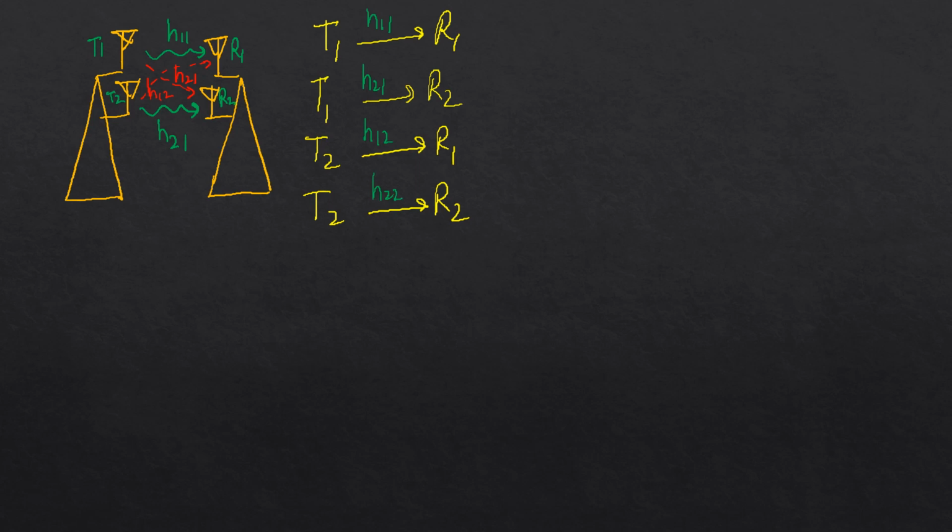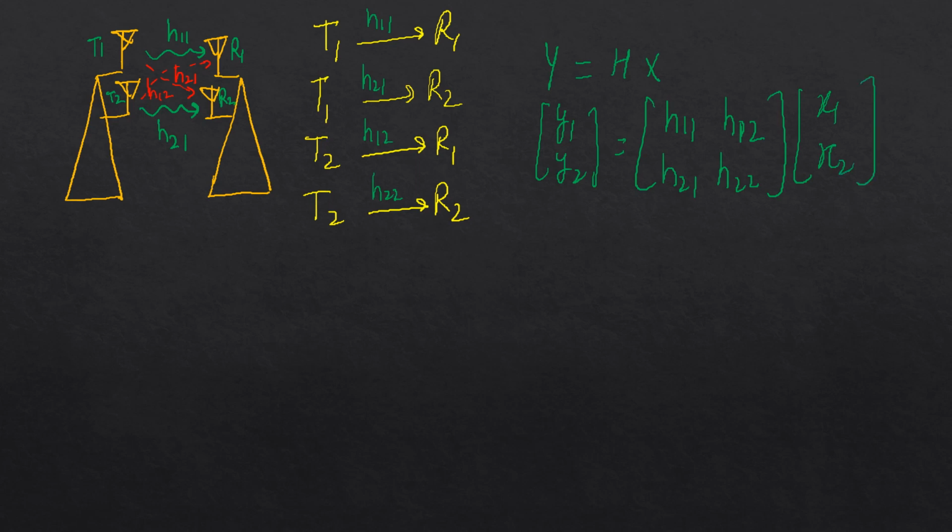Okay, and in matrix notation, we can write this as Y equals H multiplied by X, where this is Y1, Y2, this will be H11, H12, H21, H22, X1, X2. Okay, so simple mathematics here: how can we recover X1 and X2, because again I am not assuming noise here. So at the decoder, our motive is to get back X1, X2. How can we recover them?